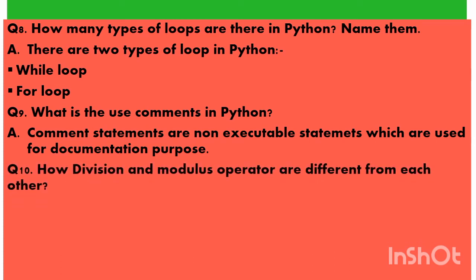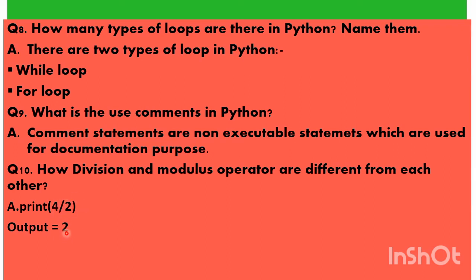Now the last question. How are the division and modulus operators different from each other in Python? Let us understand this answer with an example. Look here. 4 divided by 2. This is the division operator.